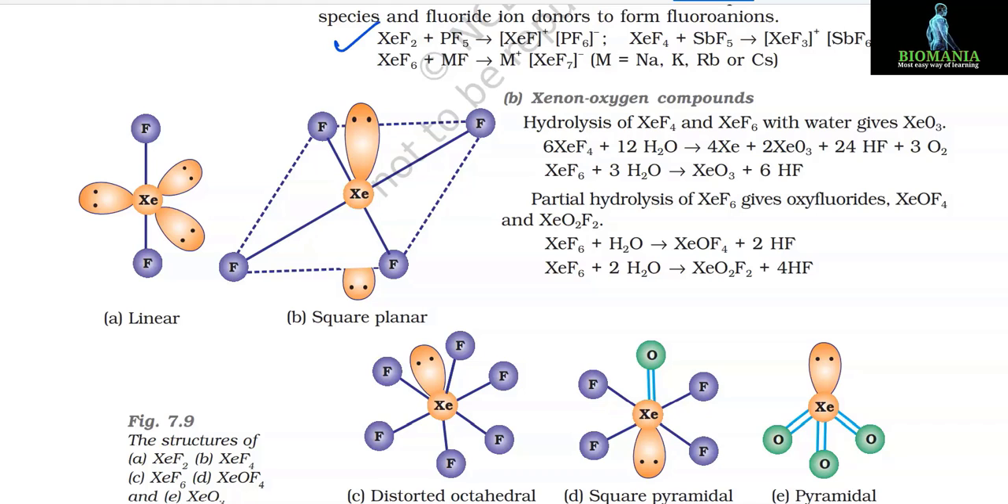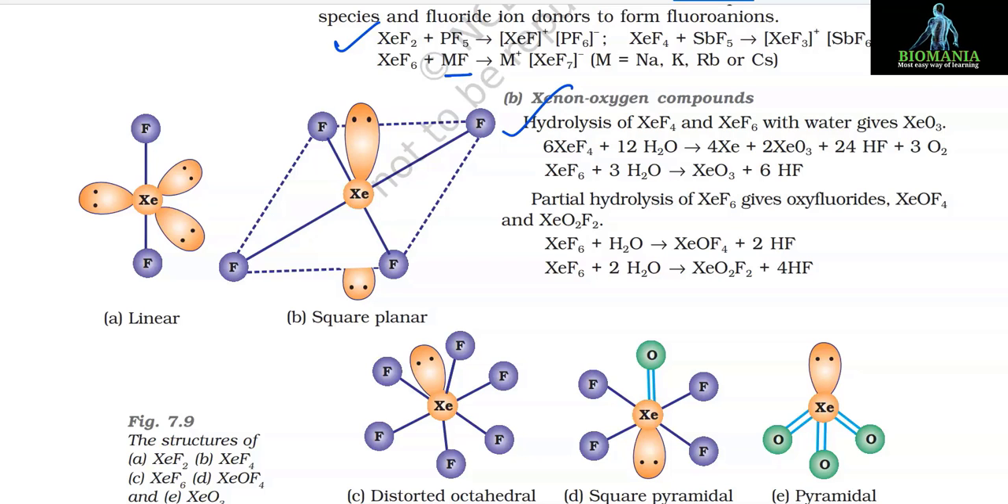Reactions are XeF2 plus PF5 gives XeF+ and PF6-. XeF4 plus SbF5 gives XeF3+ and SbF6-. XeF6 plus MF gives M+ XeF7-, where M is Na, potassium, Rb or cesium.